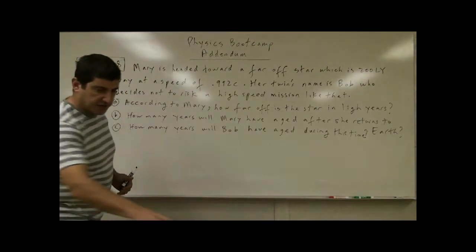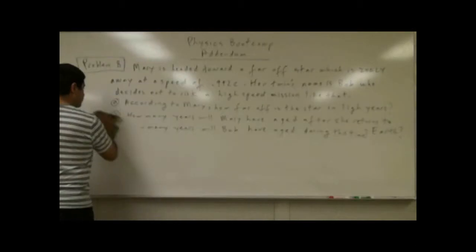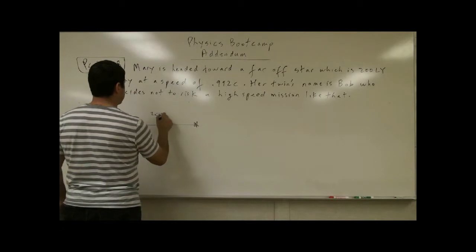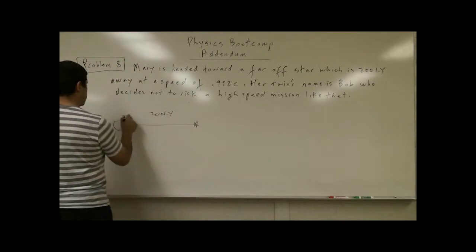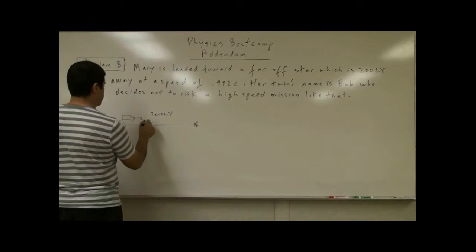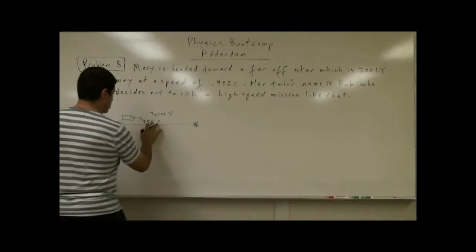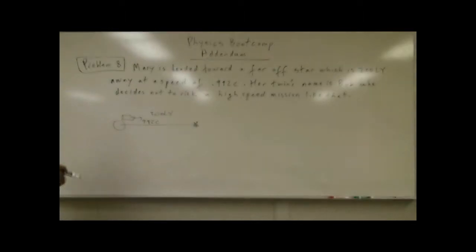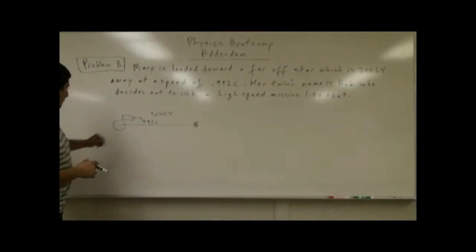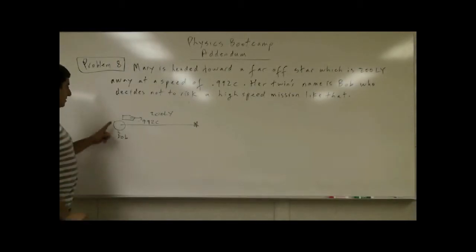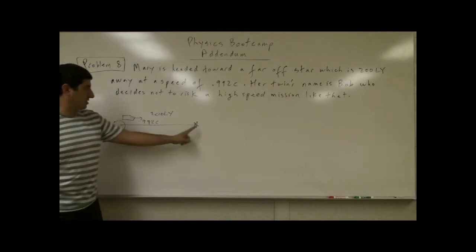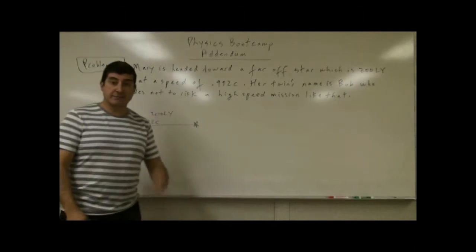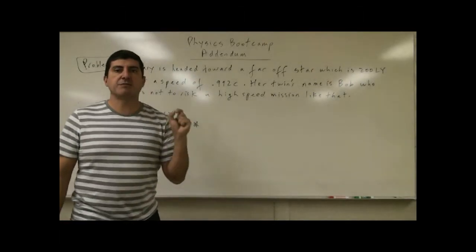Okay, so let's erase these questions now that we know what they are. This is the Earth. This is the far-off star. This is 200 light years. Okay, the rocket is headed this way, 0.992 the speed of light. So we could look at this from a couple different points of view. From Bob's perspective, the distance to the star happens to be 200 light years, but her time in the rocket is going to be measured much slower.